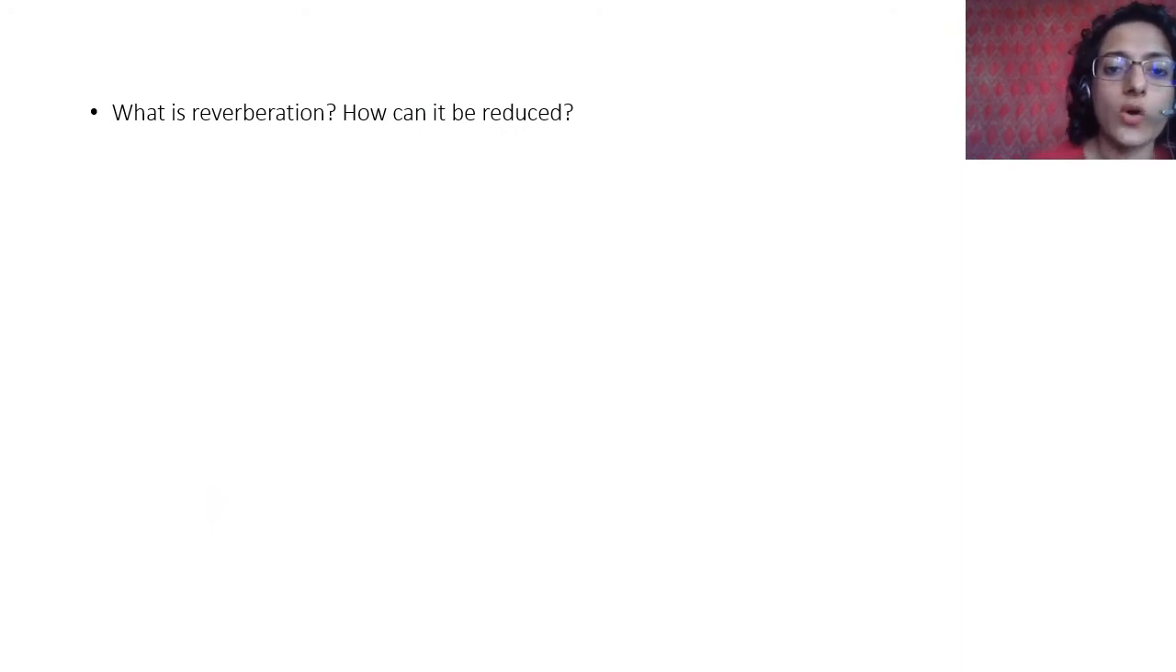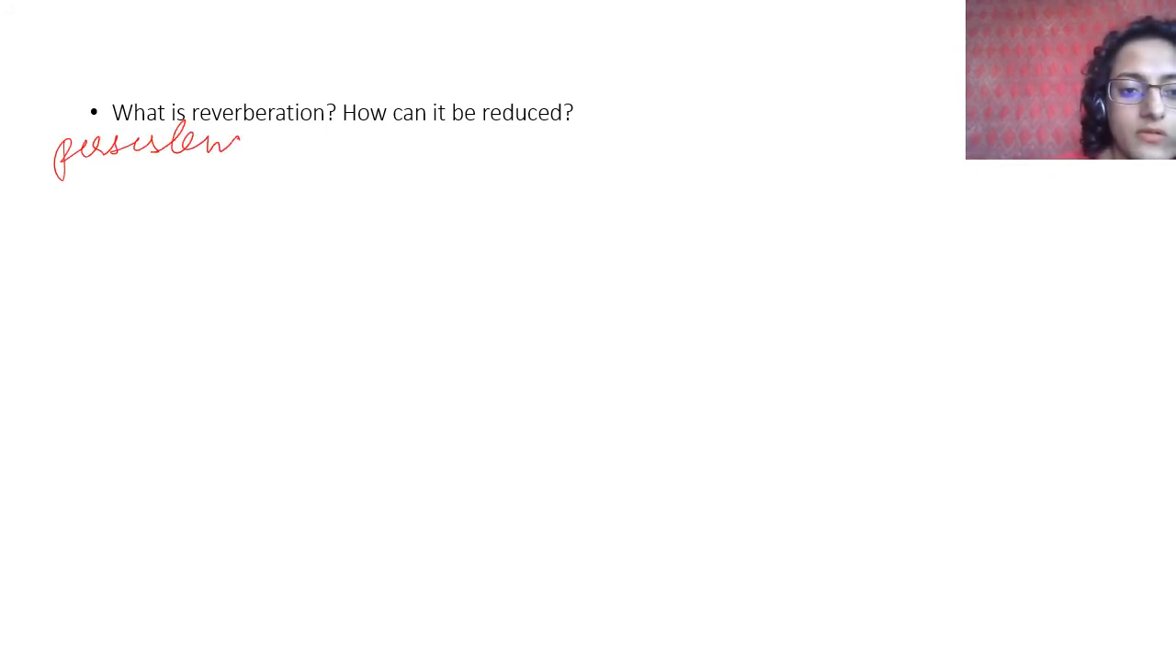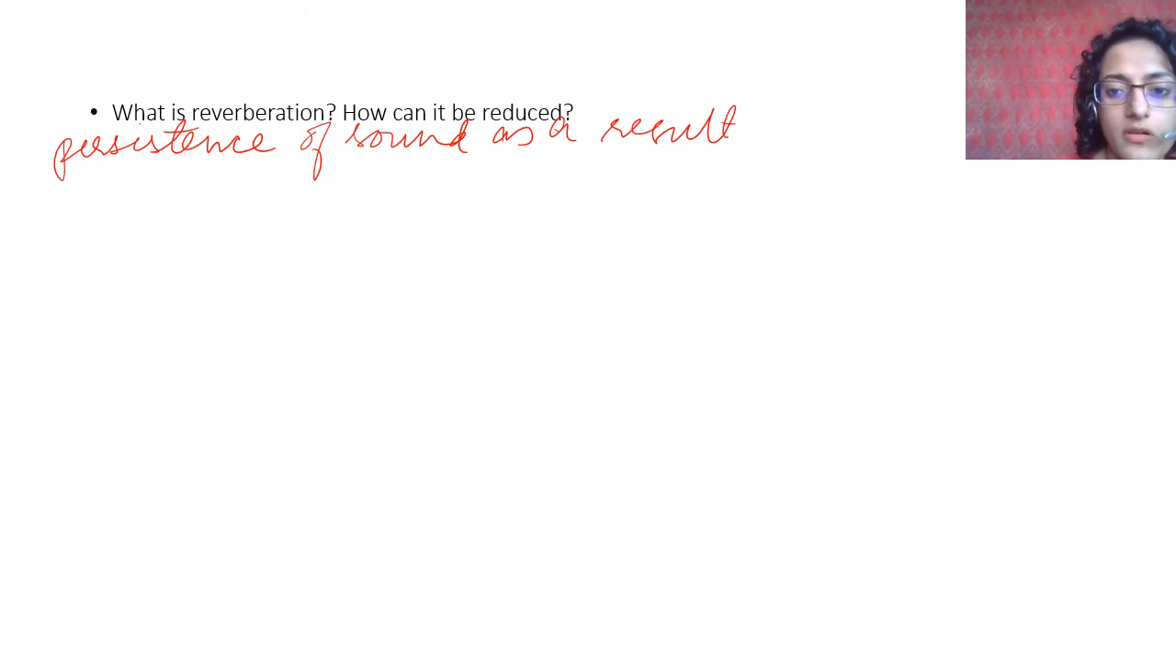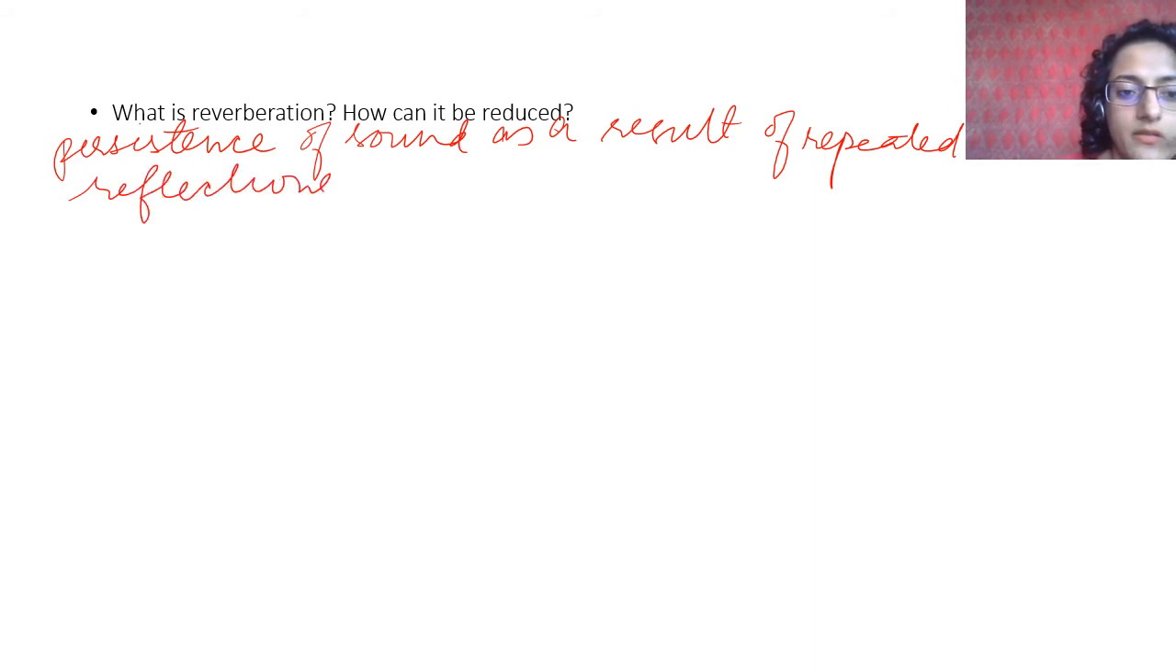What is reverberation and how can it be reduced? Reverberation is the persistence of sound in an auditorium or other places, a persistence of sound as a result of repeated reflections of sound. That is reverberation.